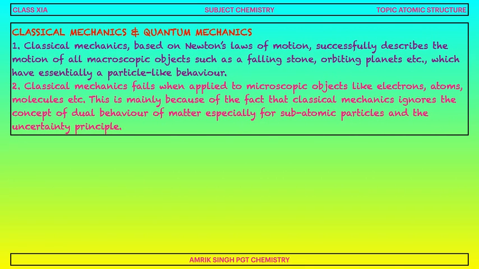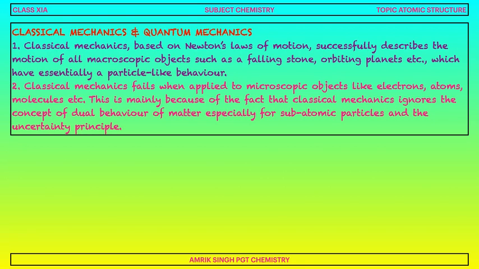Classical mechanics and quantum mechanics. Classical mechanics, based on Newton's laws of motion, successfully describes the motion of all macroscopic objects such as a falling stone and orbiting planets, which have essentially particle-like behavior. Classical mechanics fails when applied to microscopic objects like electrons, atoms, or molecules.